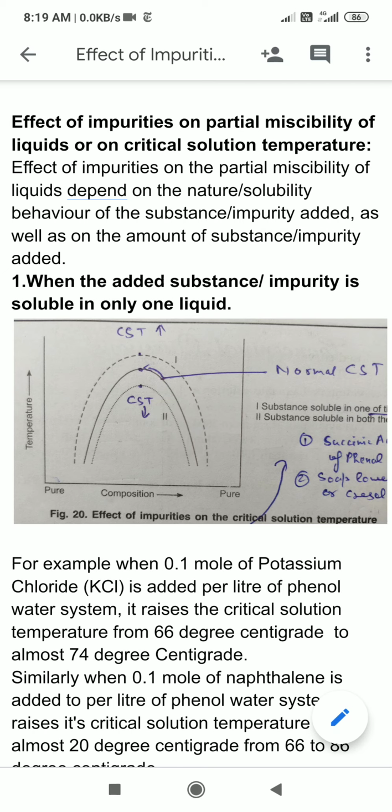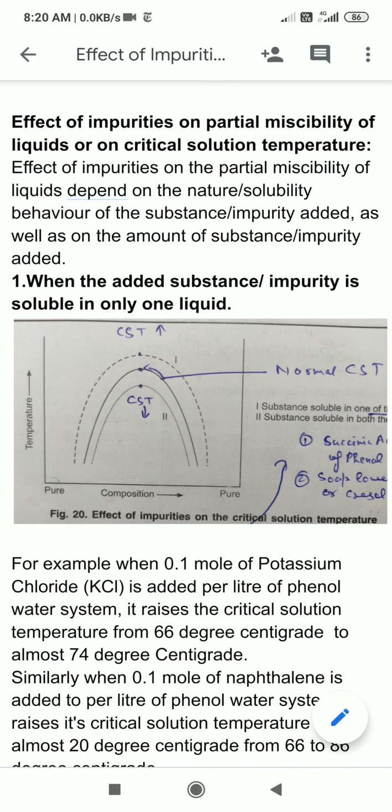Now, if we add 0.1 mole of KCl to 1 liter of phenol water system, it raises its critical solution temperature by almost 8 degrees Celsius, from 66 degrees Celsius to 74 degrees Celsius.